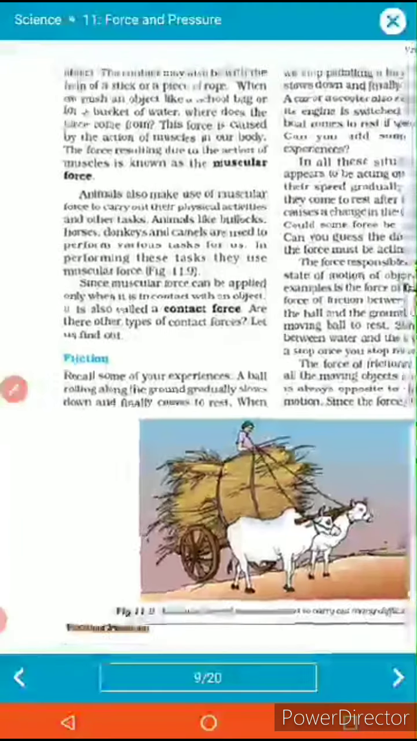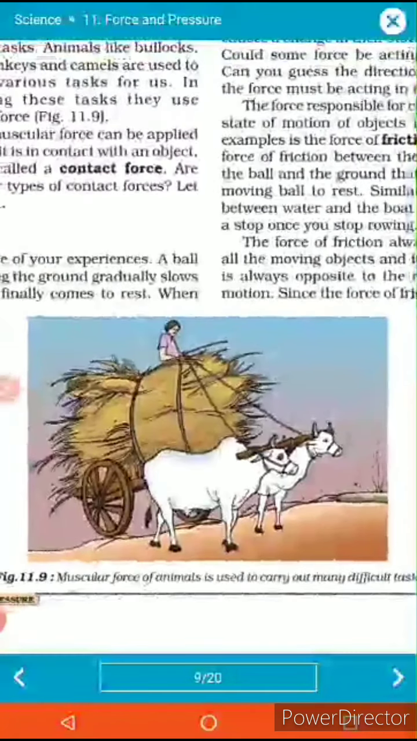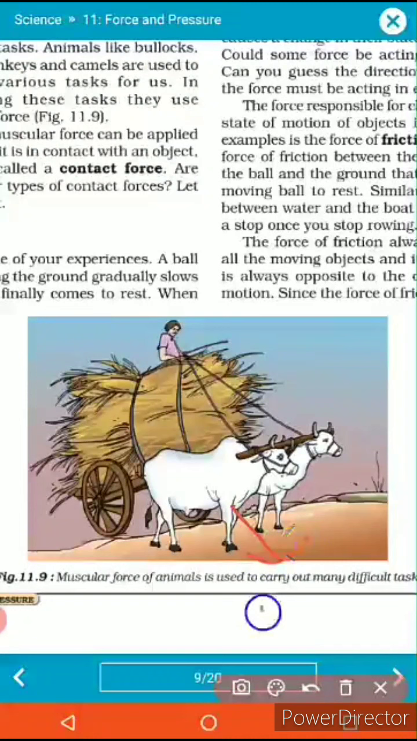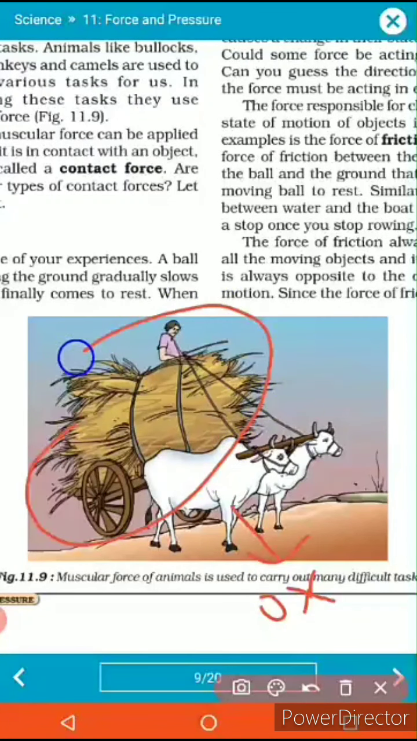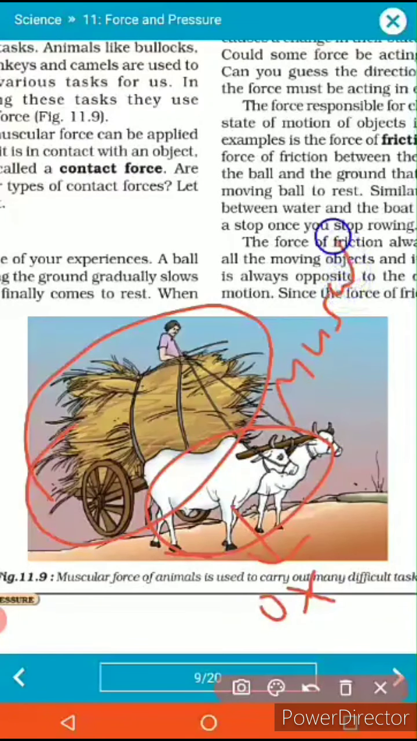For example, see this, the ox is there. They are carrying the total weight by their own muscular power. So this kind of force is called muscular force. But why are these muscular forces called contact forces? Because the forces are not valid without any contact.